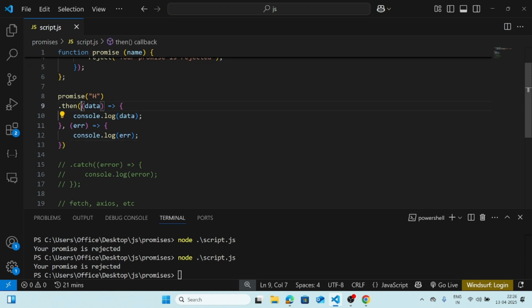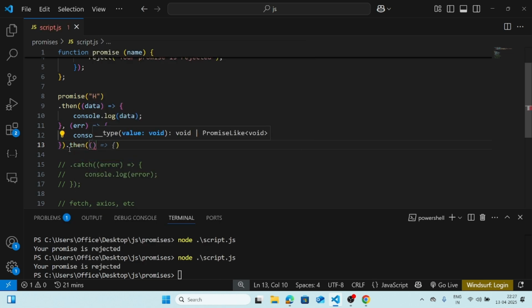The thing is we only give, by convention, the resolving part to dot then, and the rejecting part to dot catch. Okay, there are certain reasons for that. First thing, it looks well. Suppose you have a dot catch also to handle the error part, then why make clutter, why clutter the code in dot then only, right? First thing.